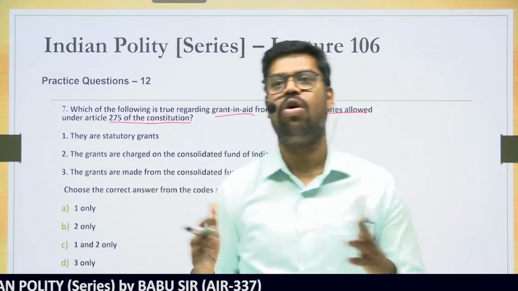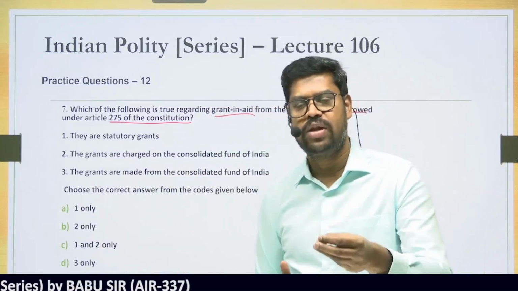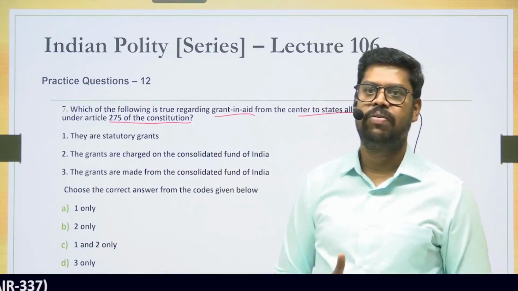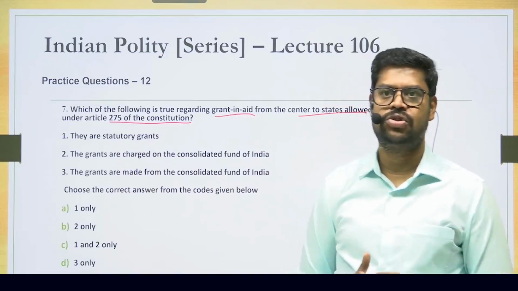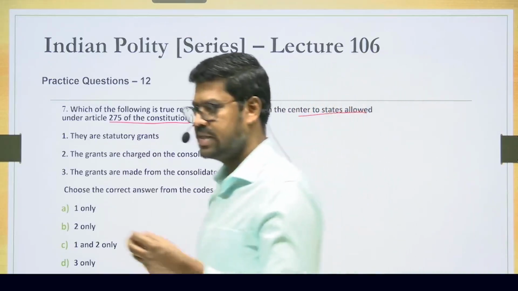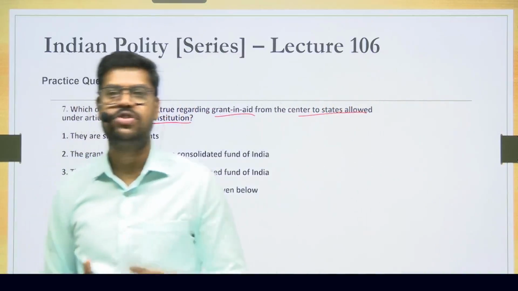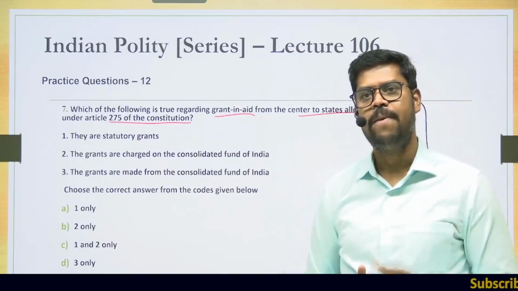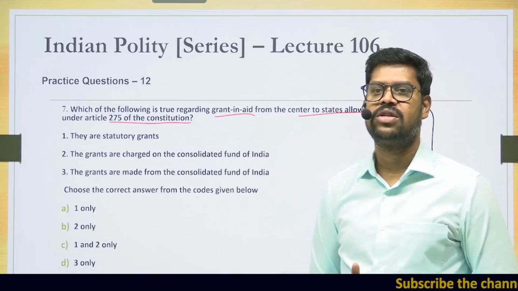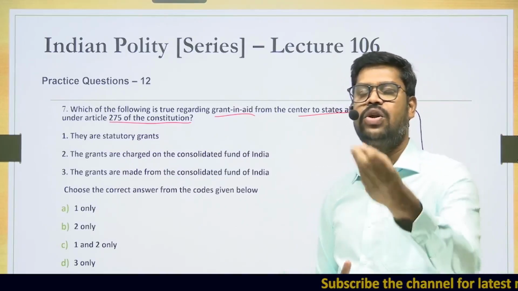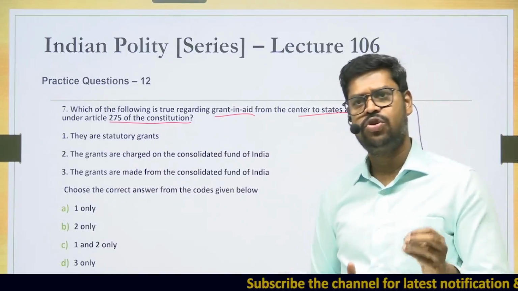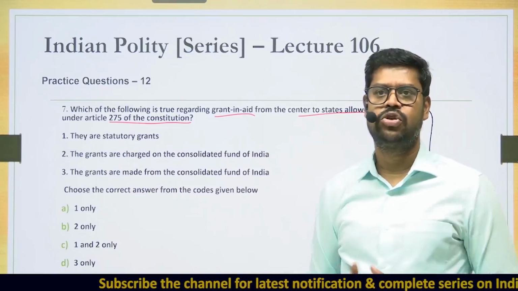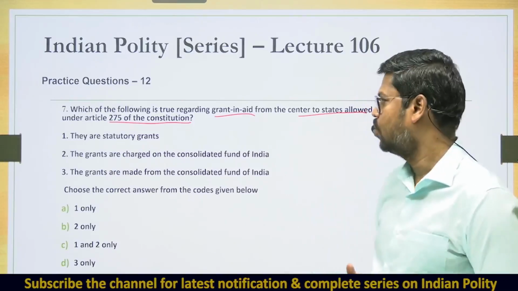It is given not to all the states, it is given to certain specific states where the state needs these grants. Maybe the state is very backward, the state has a lot of tribal population, the state has certain special issues. So to address all those things, the center may give certain grant in aid, which they don't have to pay back. Article 275 allows the center to give this aid to the states, which is usually done on the recommendation of the Finance Commission. However, there are certain other constitutional dimensions we will have to remember with regard to Article 275.